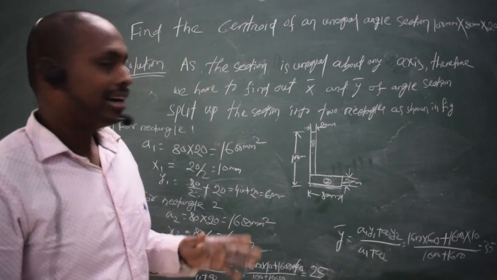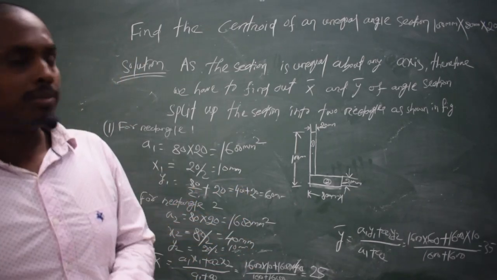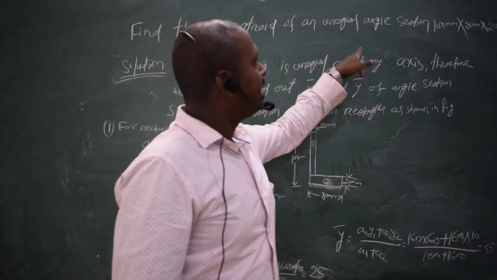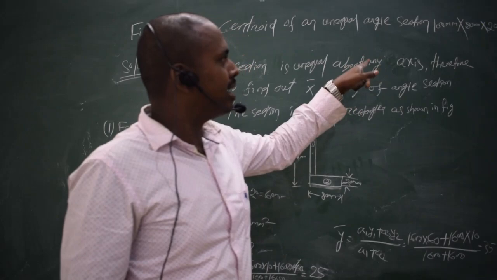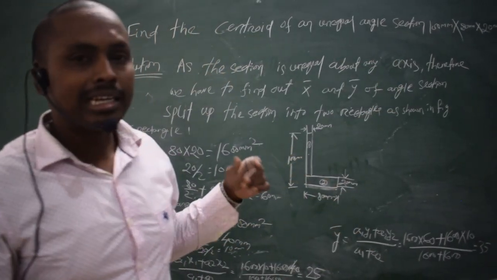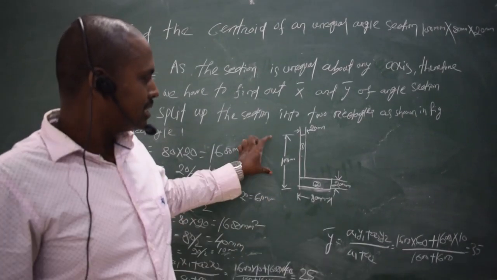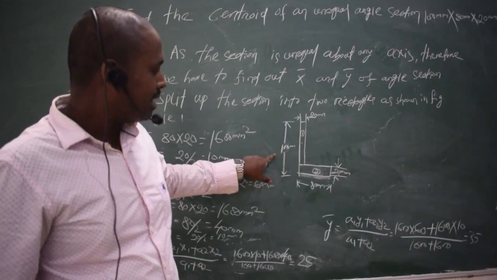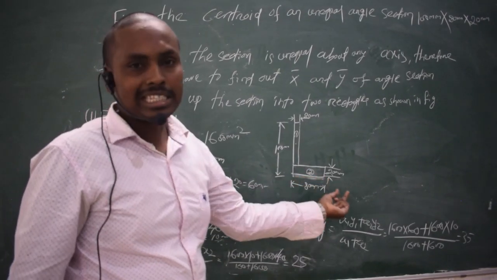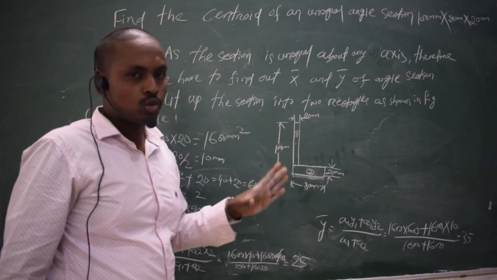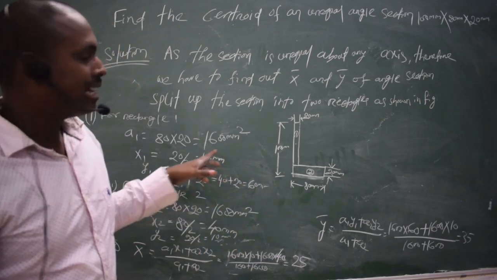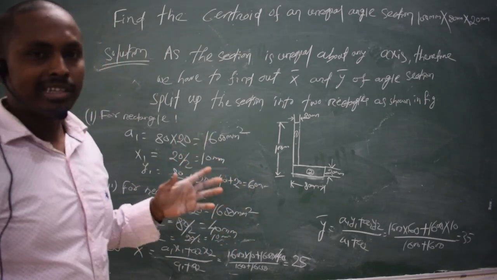See friends, right now we will solve one problem. The question asks us to find the center of gravity of an unequal angle section whose dimensions are given as 100 mm by 80 mm by 20 mm. It's like an L section; its height would be 100 mm, base would be 80 mm and thickness would be 20 mm. So we have drawn this L section like this. It is an unsymmetrical figure.